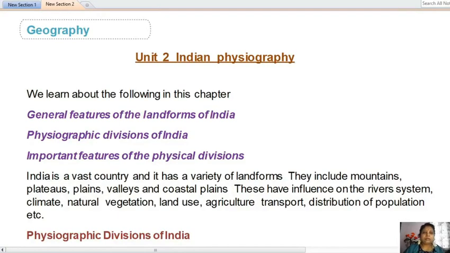Hello children, let us begin our Geography Unit 2 lesson, Indian Physiography. In this lesson, we have to discuss three important points. They are as follows. First one, general features of the landforms of India. Second one, physiographic divisions of India. Third one, important features of the physical divisions.